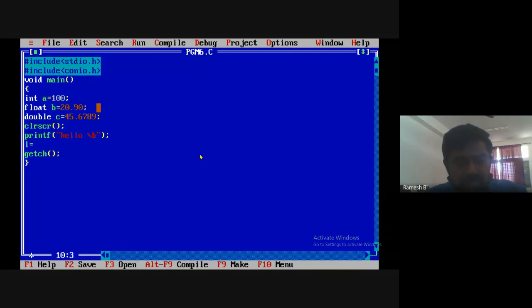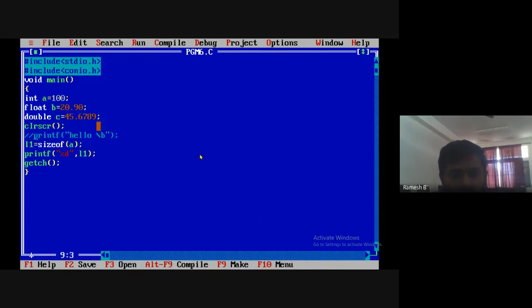Now if you want to print it, say L1 is equal to sizeof. We are using a function like sizeof, which is a predefined one. I'll take that as L1. Then printf percentage d comma L1, and close this. Now what will be the output for this? How many bytes are reserved for a?